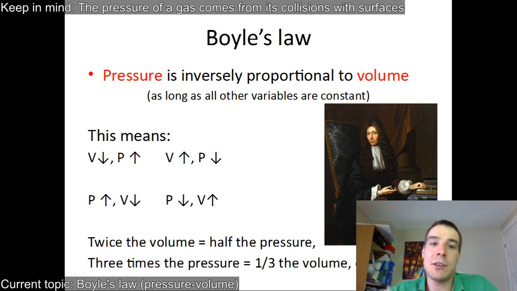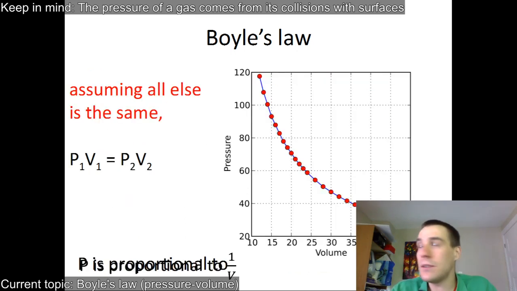Three times the pressure, I'll have 1/3 the volume, and so on. That's the inverse proportionality, and here's a graph of it. P is proportional to 1 over V. So twice the pressure, half the volume. And you can figure it out with P1V1 equals P2V2. It's kind of like that concentration and volume thing that we had before.